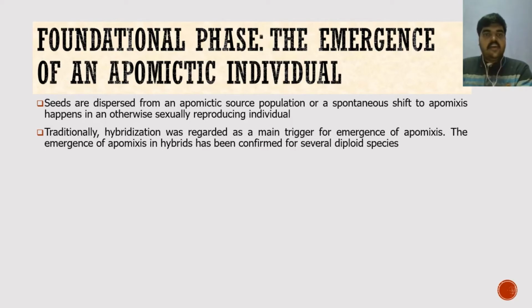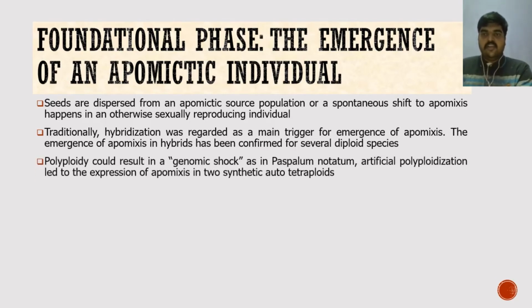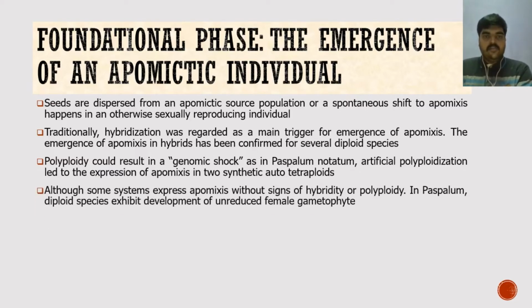apomictic seeds. Another well-researched process is polyploidy, which results in genomic shock that leads to expression of apomixis, but rather artificially. In terms of environmental condition, that also includes pollination timing or a low stress condition in polyploid tissues that stimulates the sexual meiotic pathway, thereby releasing the inherent potential of plants for apomeiosis.